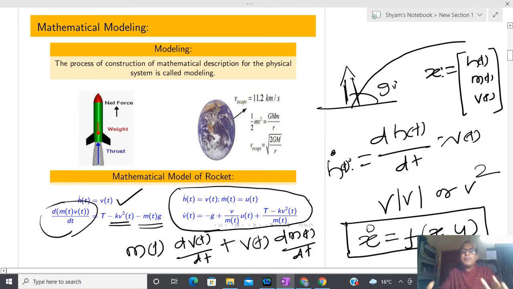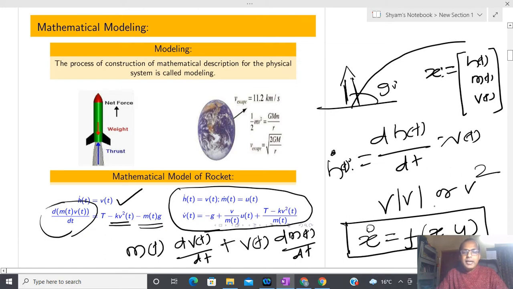Due to that reason, we do not study very specific systems. Most of the time we study the general differential equation. After that, by seeing our system, we try to make some kind of analogy between abstract system and physical system. Anyone has confusion on this?